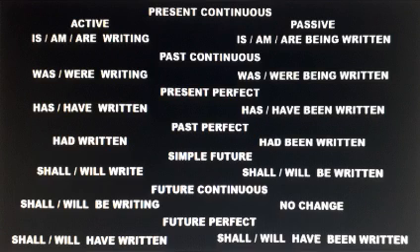Present perfect. Has or have written in active voice, and in passive voice, has or have been written. For example, the girls have collected the books in active voice, and in passive voice, the books have been collected by the girls.